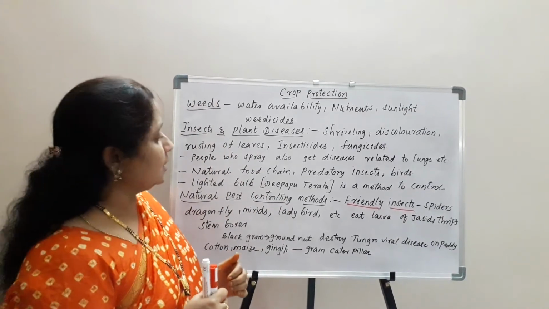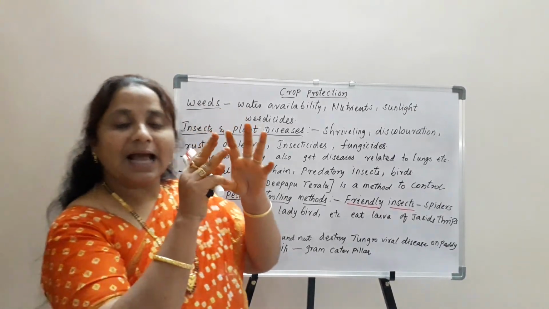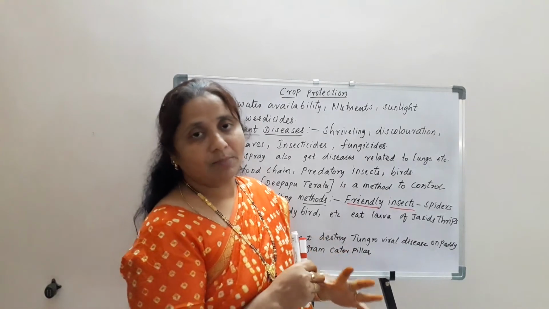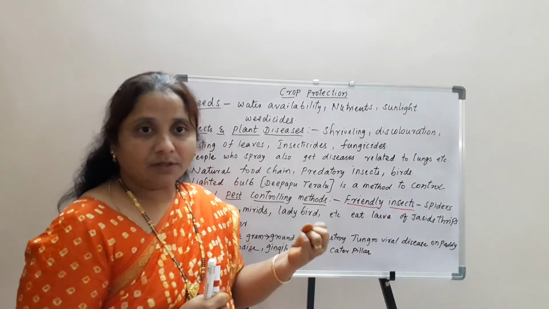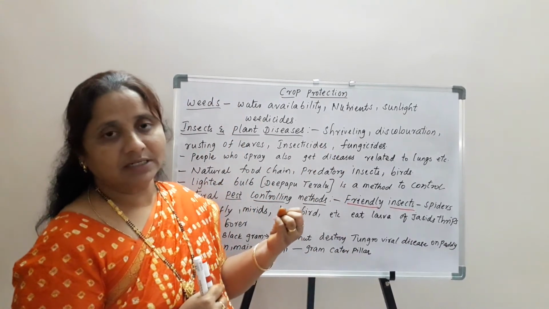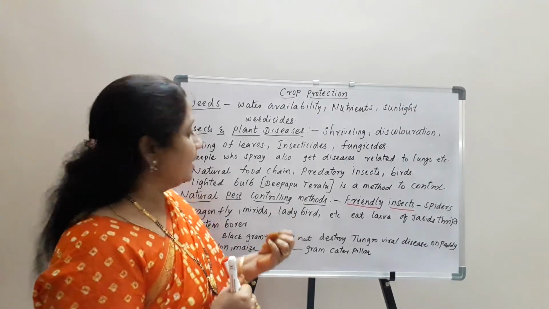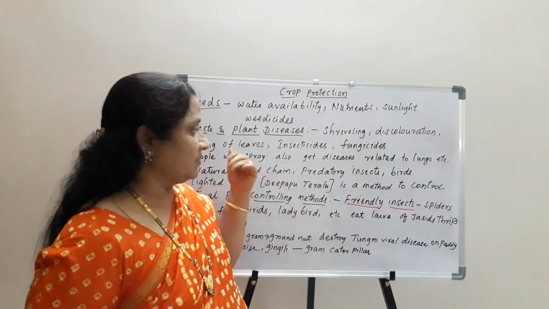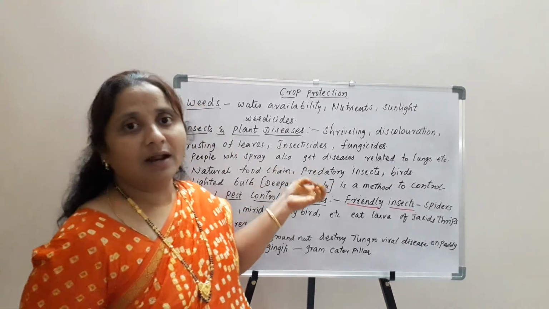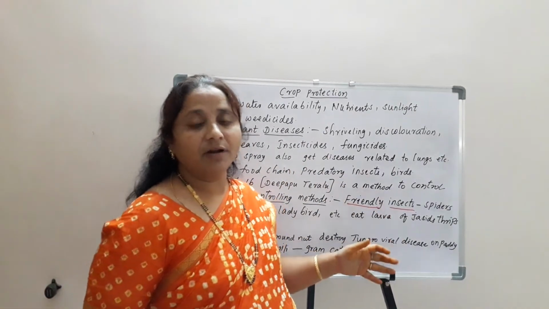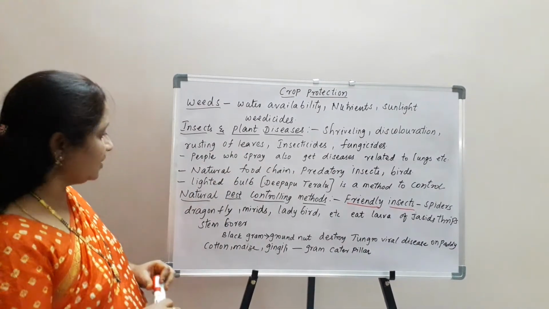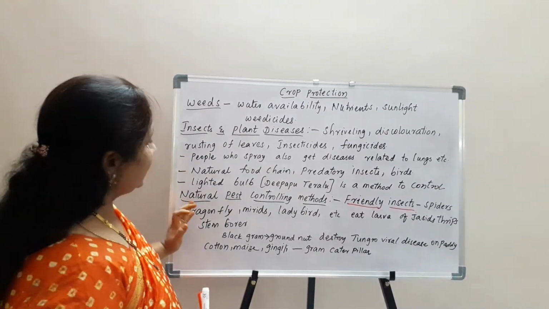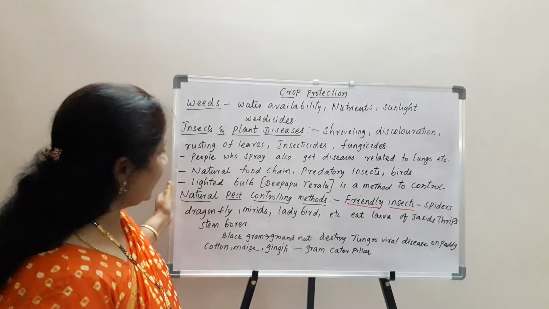Bulbs are lighted so that all the insects get gathered near the lighted bulb, and they can be captured and killed. The harmful insects can be captured and killed. Lighted bulbs in the villages are called Deepaku Theralu. This method is also helpful to control different types of harmful insects which cause diseases. These are the different types of natural pest controlling methods.